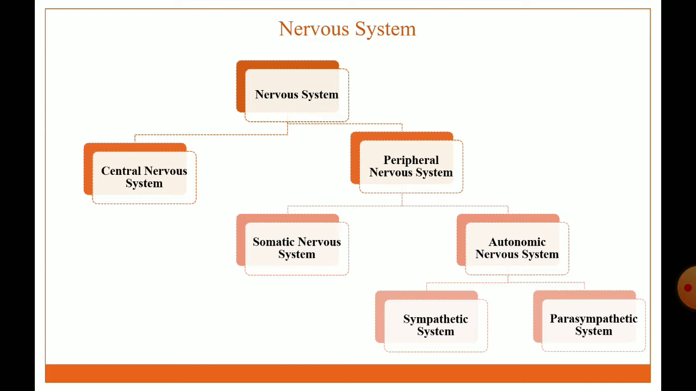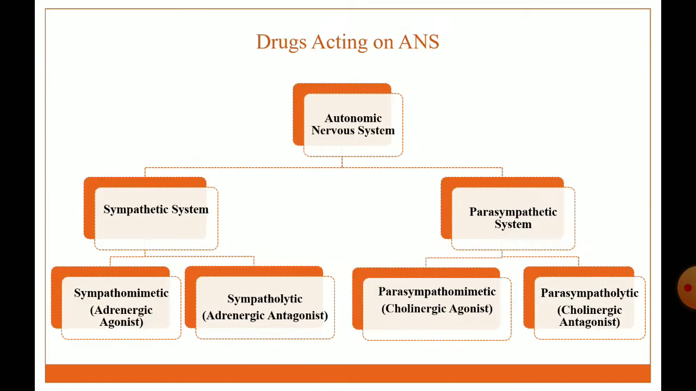Before starting the chapter, we discuss the parts of the nervous system. The nervous system has two types: first is the central nervous system and second is the peripheral nervous system. The peripheral nervous system has two types: somatic nervous system and autonomic nervous system. And the autonomic nervous system has two types: sympathetic system and parasympathetic system.